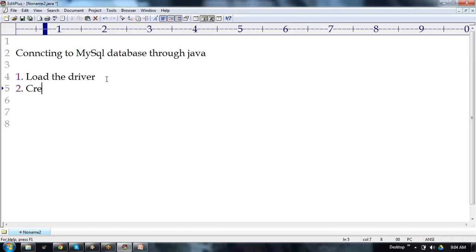The second one is called creating a connection. After this, creating a connection. Connection to whom? Creating a connection in the sense establishing the bridge between Java and the database. Just now I told you the database is a different platform, a different language, and Java is a different language, right? When both are in different languages, we need to establish some bridge between these two languages. That's called creating a connection.